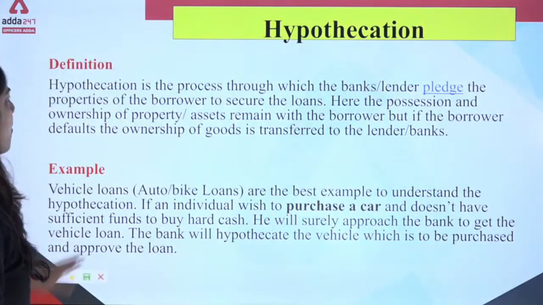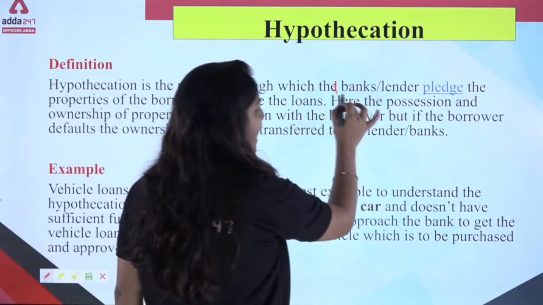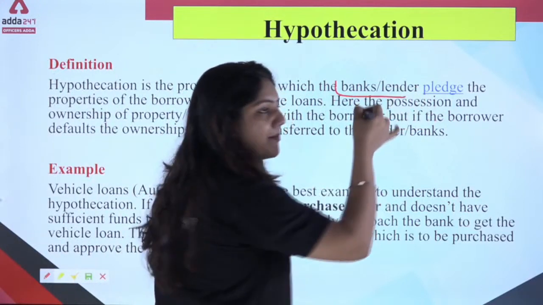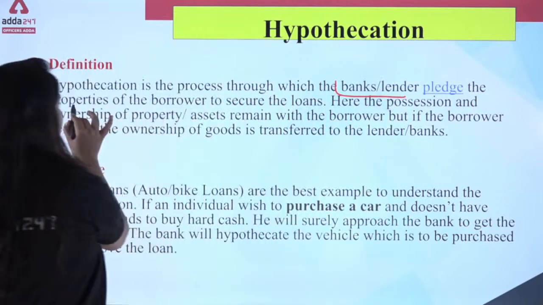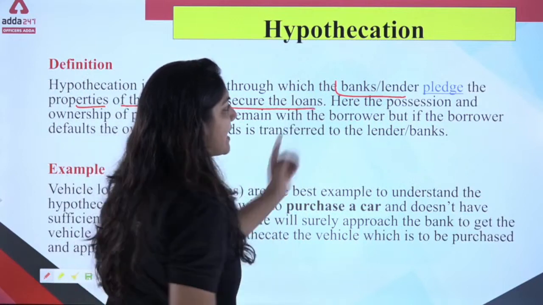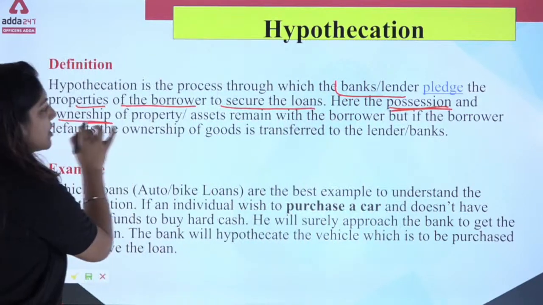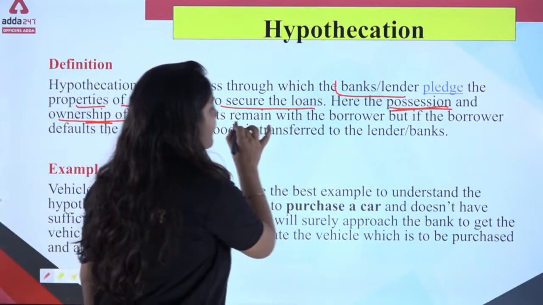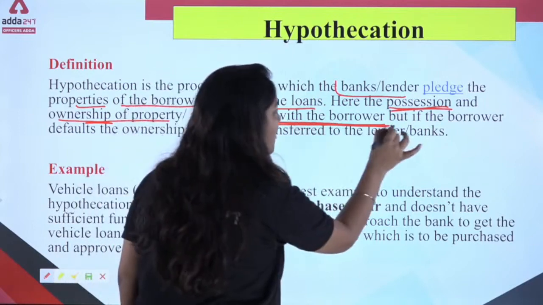Now see, what is hypothecation? It is the process through which the bank or the lender, in the bank, we can also say the bank as a lender, pledges the properties of the borrower to secure the loan. Here, the possession and the ownership of the property remain with the borrower. You can just see this line. This is important.